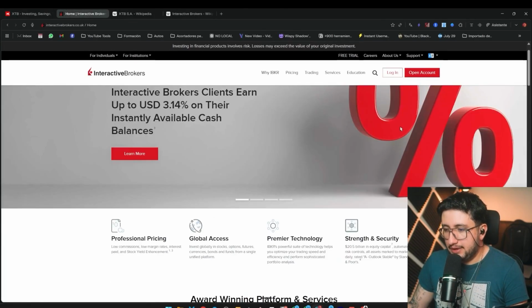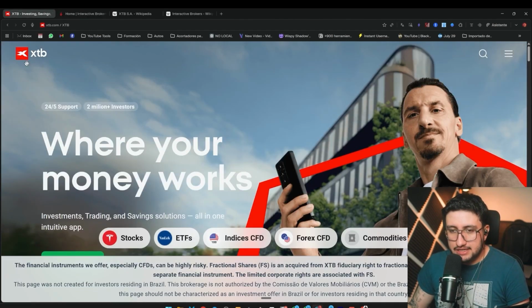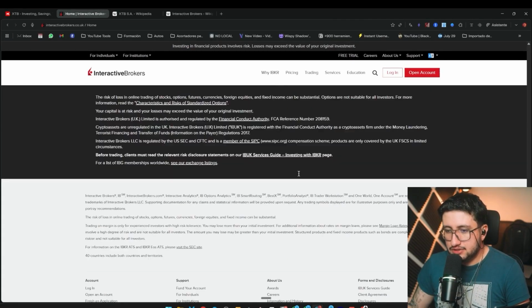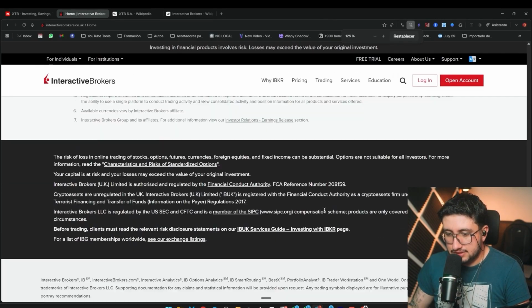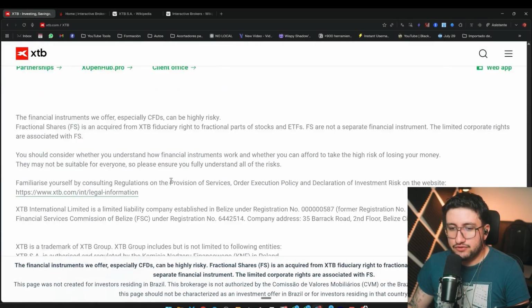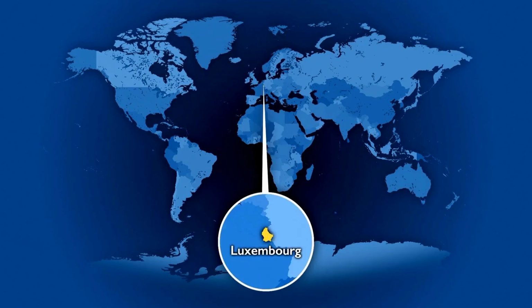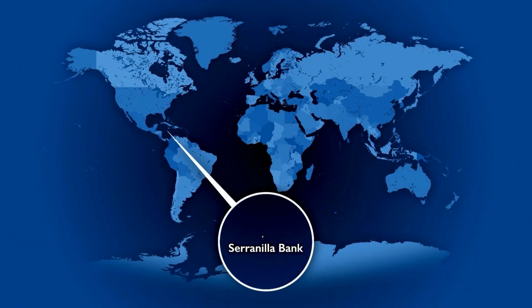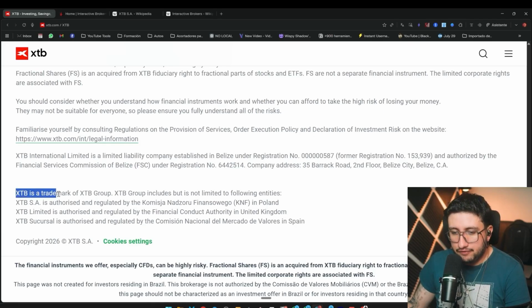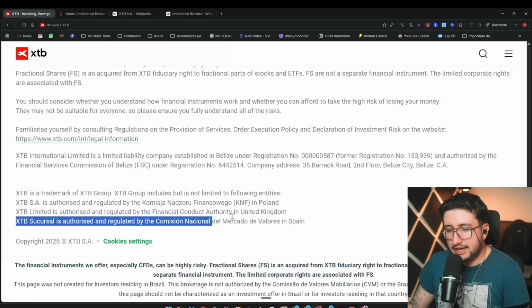Now, this is important, but let's say we're already starting with this first point, and it's the history of both brokers, of both investment platforms. But we also have to start with the topic of regulations, as we see here. Regulations, for those who don't know, are basically the rules that are going to establish for us in what way we can use the platform. But there is one very important thing, and it's that depending on where you are watching this video, different regulations will apply. For example, the first one around here that appears to us is that it's directly regulated in Poland, this one that appears over here. Then also this one here is regulated in the United Kingdom, and also this one here is regulated in Spain.